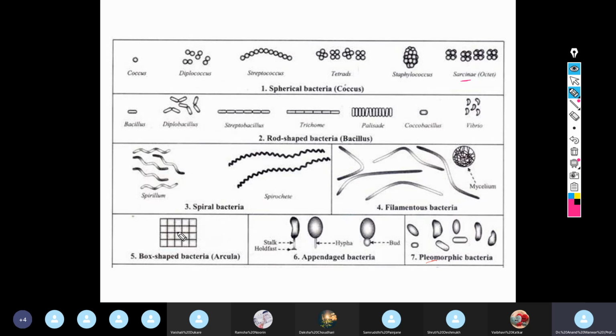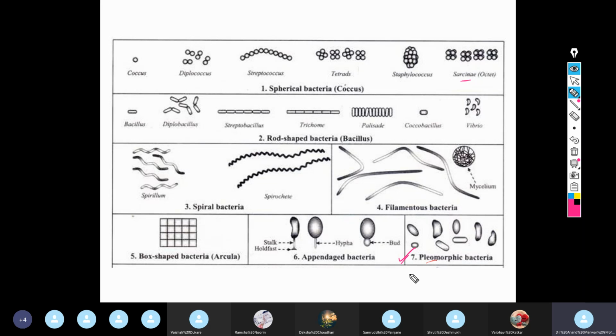Then the fifth one is the square type bacteria, which is a very unusual shape to be seen. Certain appendaged bacteria are there, sometimes showing a raising hyphae or bud. Again, this is very rare. But this is more prominently seen amongst many of the bacteria which are called pleomorphic organisms.